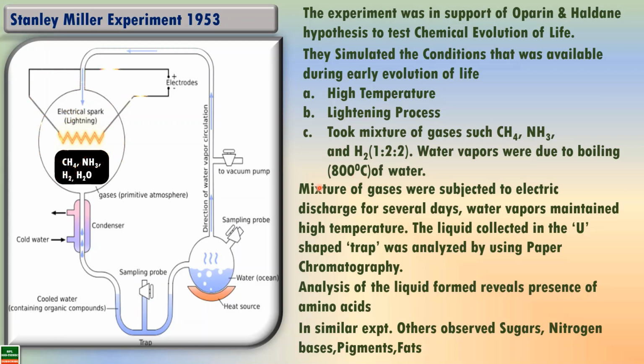Now, all this mixture of gases was subjected to electric discharge by using electrodes which simulated the lightning process, and the liquid which was collected in this trap was analyzed by using paper chromatography. This paper chromatography revealed the presence of many amino acids. Similar experiments were performed by other scientists. They also got a similar liquid having other contents such as sugars, nitrogen bases, pigments and fats.